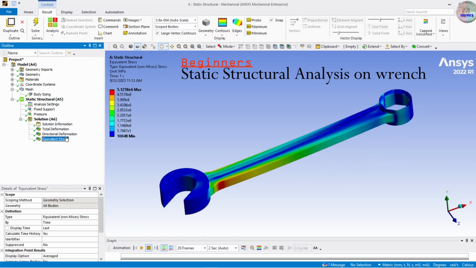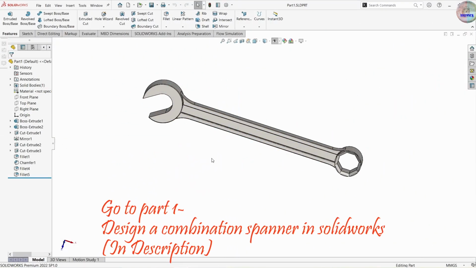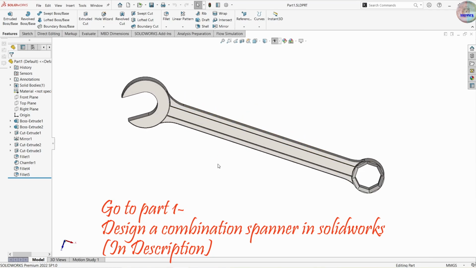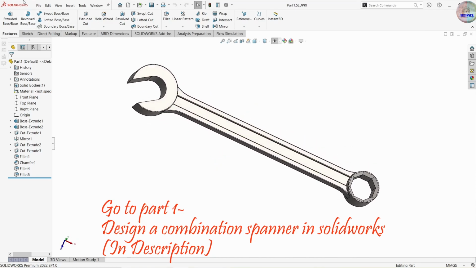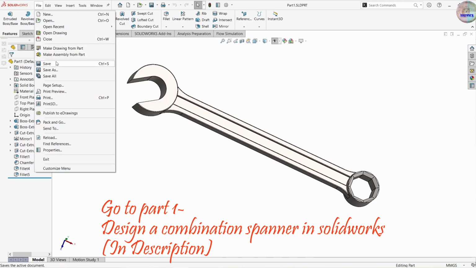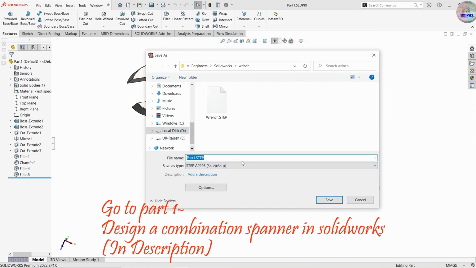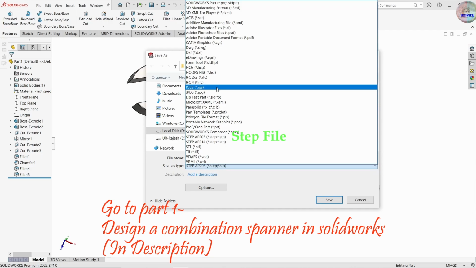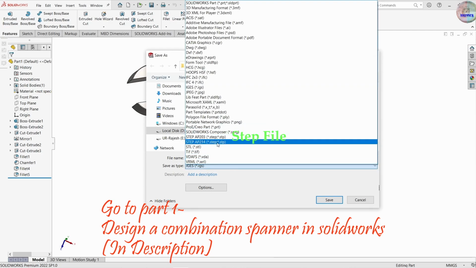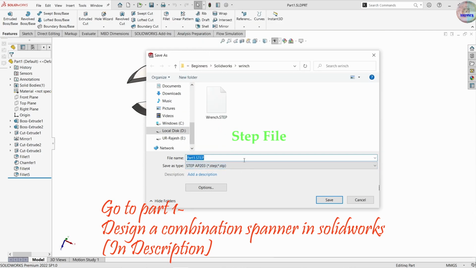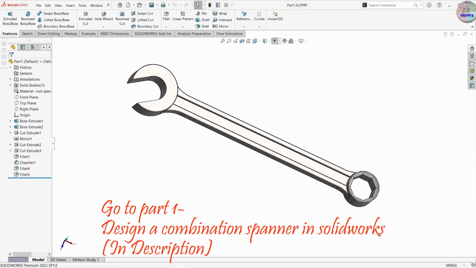So first of all, save the SolidWorks file of the range as a step file, which we are going to input into ANSYS Workbench. Here it is, the step file, STEP AP203. You can save it as an IGS file, but I am going to do it as a step file. Here, it already exists. Save.